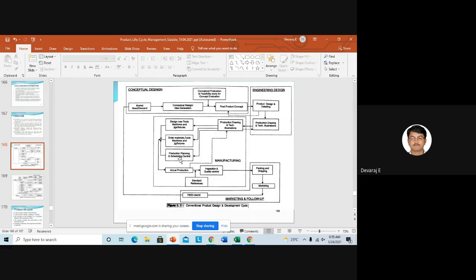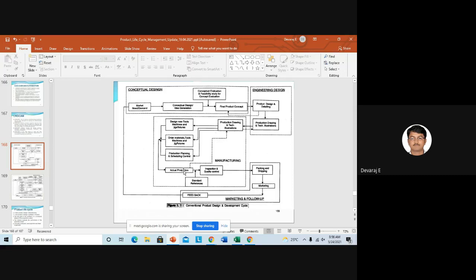Then it will come for the production planning and scheduling control. So we will try to plan for manufacturing the products. After this, it will go for the actual production. So after the process of designing new tools up to the production planning and scheduling control, if it is over, then it will come for actual production. Actual production is nothing but manufacturing in the plant. After this, it will go for inspection and quality control.